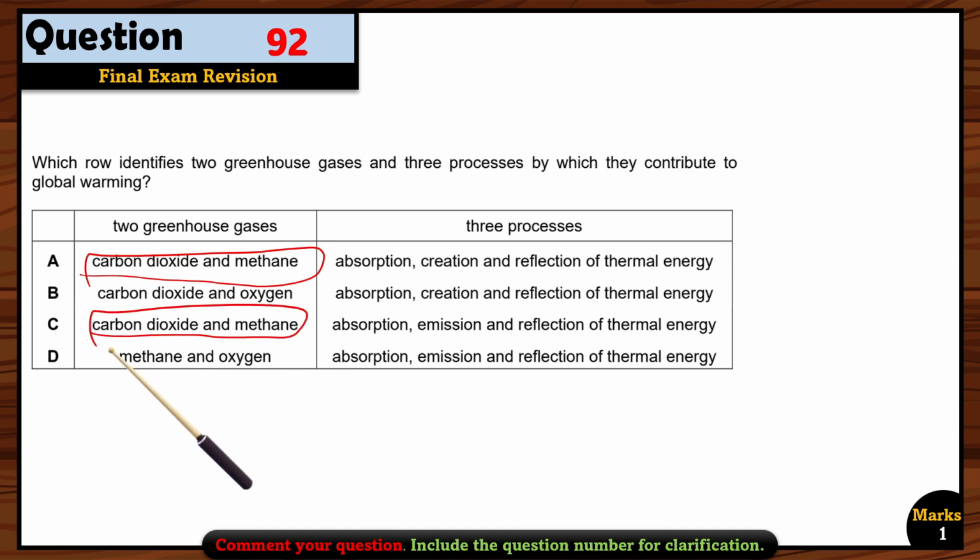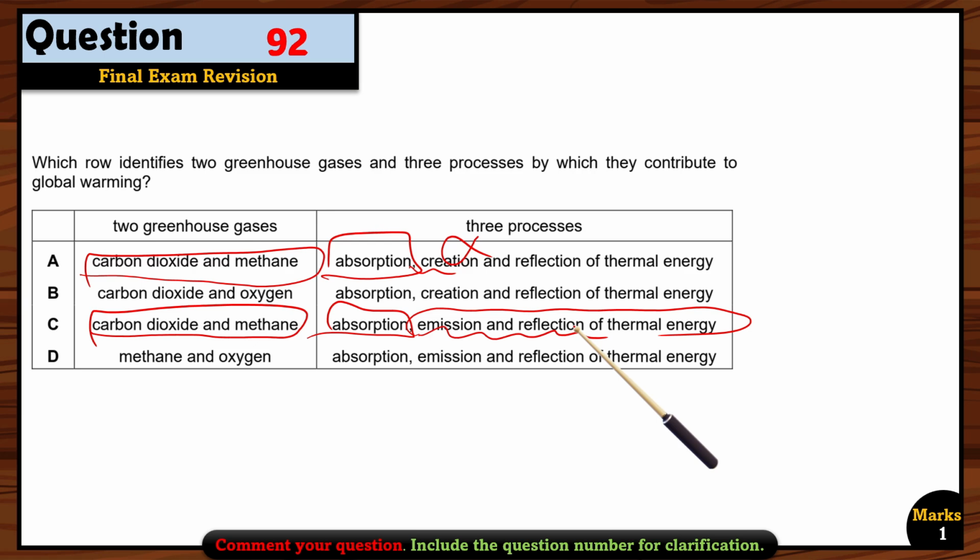Now let's see their process. Absorption, of course, they absorb the heat coming from the earth, right? And then they will not create. Create is not their job. They will just absorb it. They will then emit and reflect back to the earth. So absorption, emission, and reflection back to the earth, this thermal energy is the job of these global warming gases, or you can say the greenhouse gases. So option C is the right option.